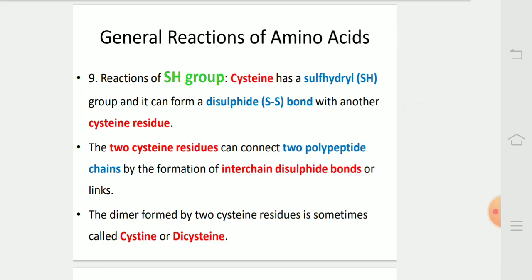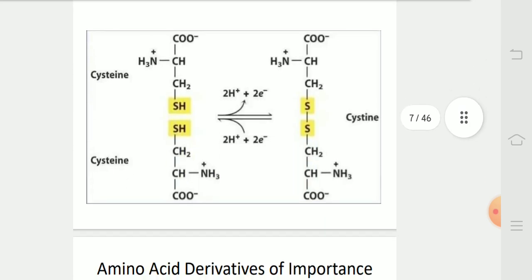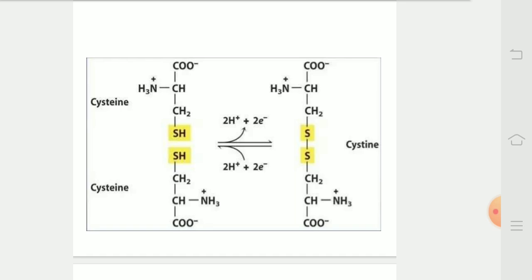Reaction of the SH group. Cysteine has a sulfhydryl group and it can form a disulfide bond with another cysteine residue. Two cysteine residues can connect polypeptide chains by the formation of interchain disulfide bonds or links. The dimer of cysteine residues is sometimes called cystine or dicysteine. In the diagram, we can see cystine formed by two cysteine molecules in the reaction of the SH group.